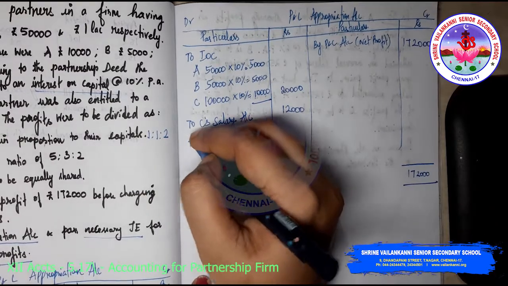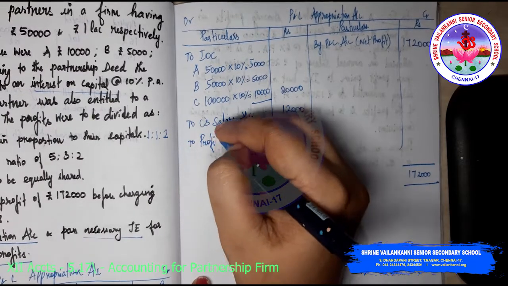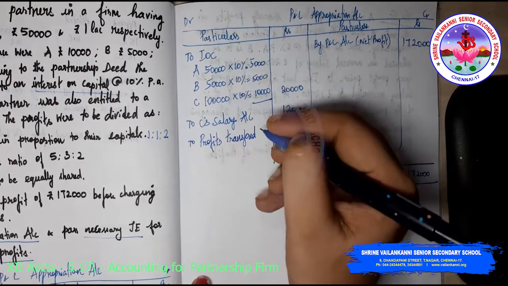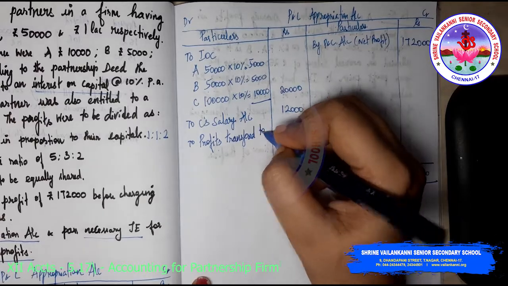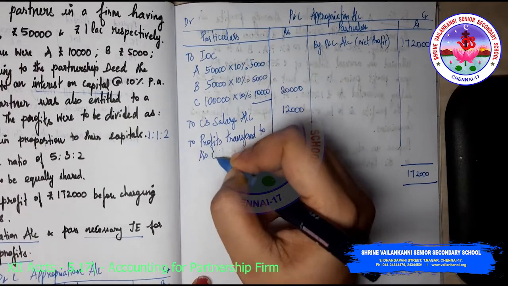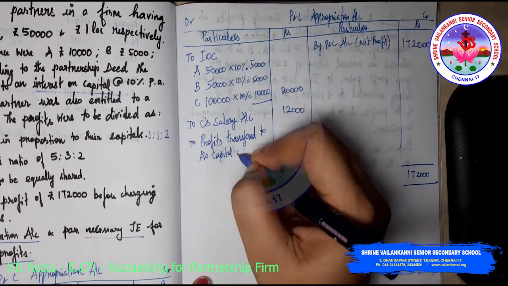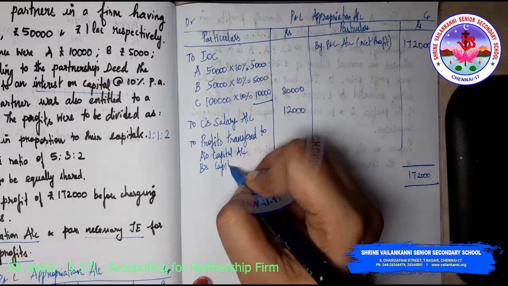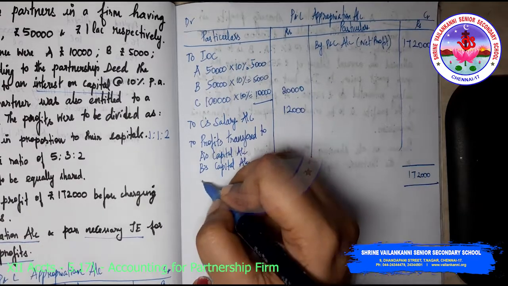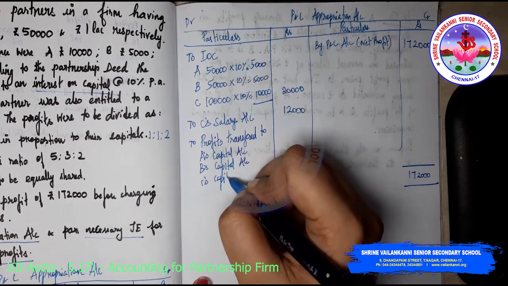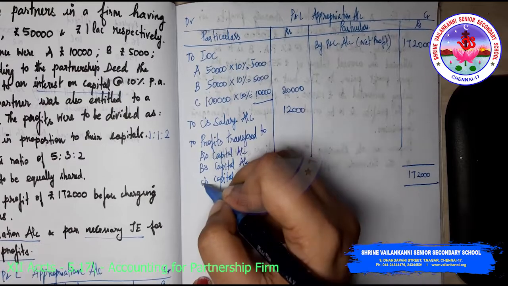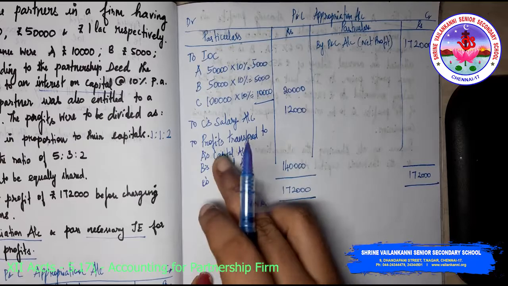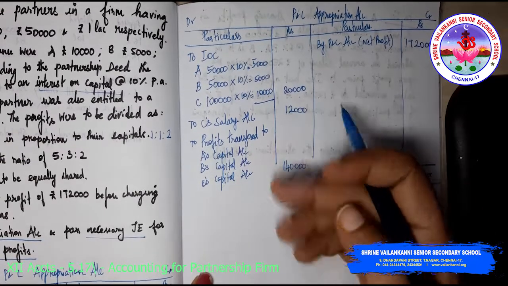This profit is transferred to A's capital account, B's capital account and C's capital account. So this is what you have to find out, how much is to be transferred to A's, B's and C's capital account.